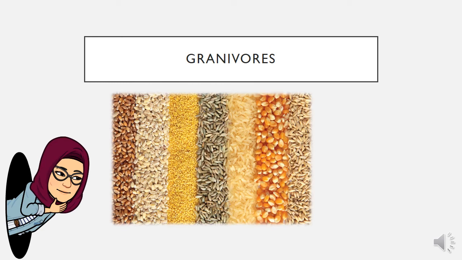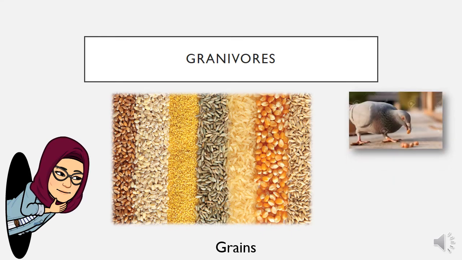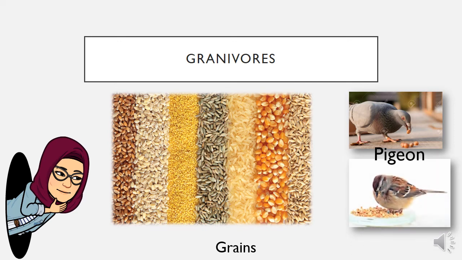What is this picture showing us? These are grains. Examples of animals that eat grains include pigeons, and this is a sparrow. It's a type of bird. It's called a sparrow. So pigeons and sparrows.